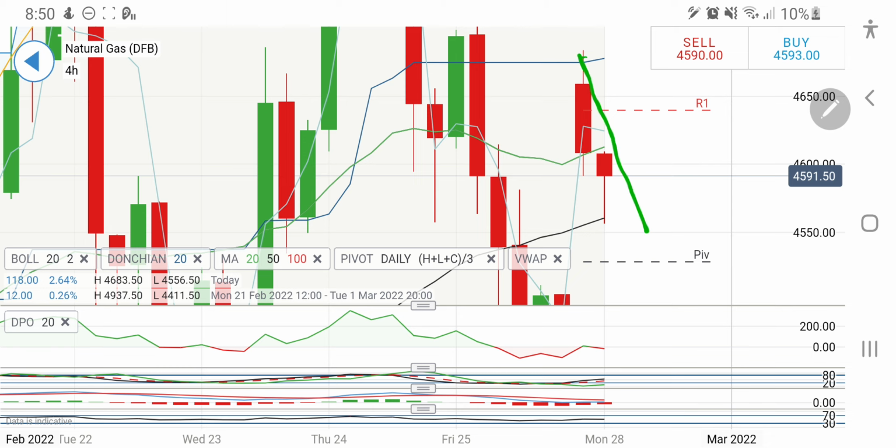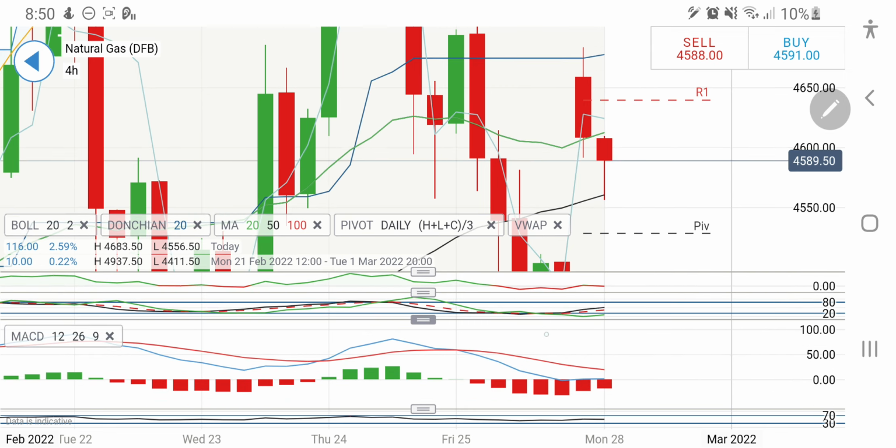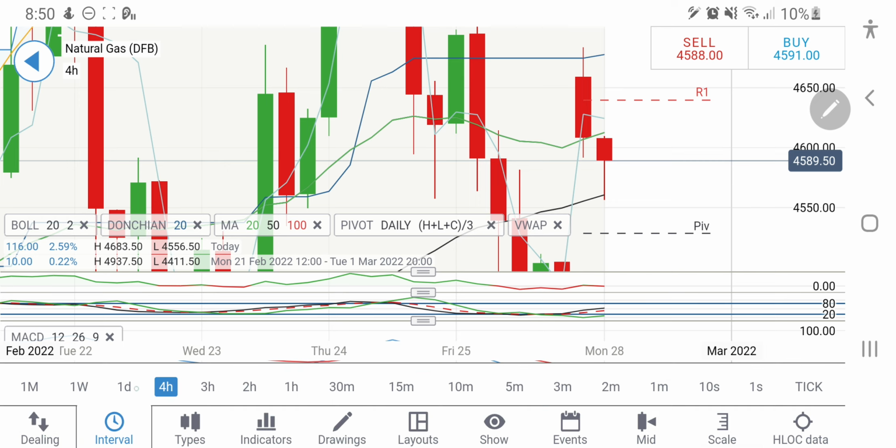Also look at the 4-hour charts. Rather I will say on the 4-hour charts you can take a long entry at in fact $4.6 levels also. So on the 4-hour charts, if you see it breaking 4.62, you can take a long entry there. Beyond 4.62 you can expect it to hit 4.6465, and then beyond that it will definitely fly. And look at the stochastic looking downwards, MACD trying to cross over.